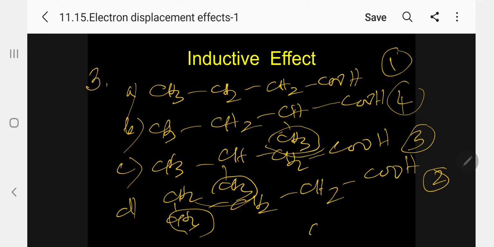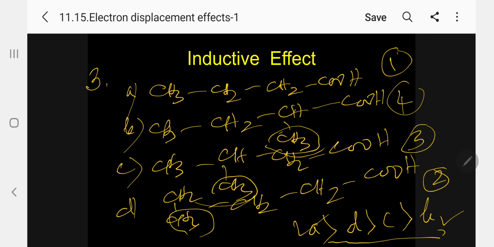A greater than D greater than C greater than B. So A is more acidic and correspondingly B is least acidic. Now this is the decreasing order of acidity. This is the increasing order of acidity.